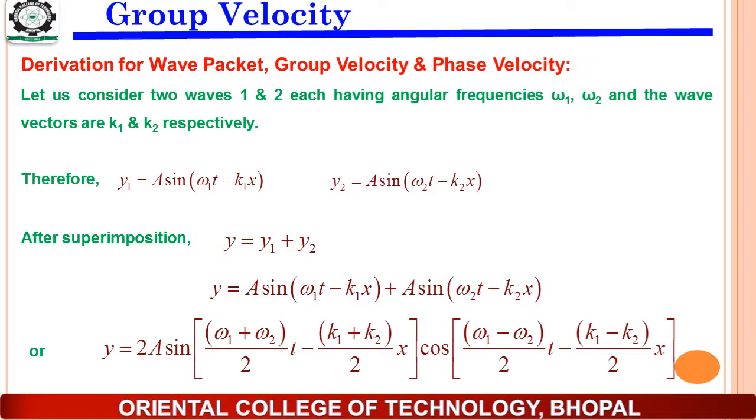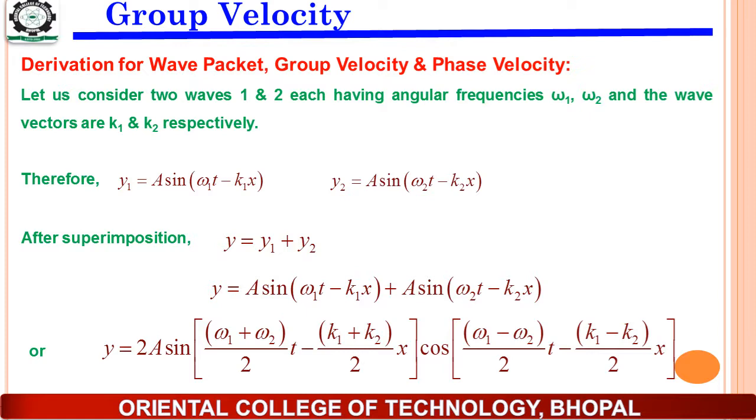According to wave equations, for the first wave we have y1 is equal to a sine of omega 1 t minus k1 x. Similarly for the second wave, y2 is equal to a sine of omega 2 t minus k2 x.